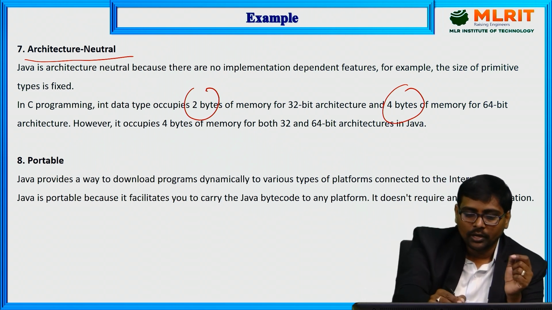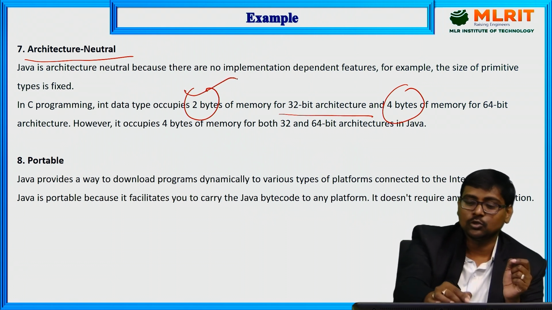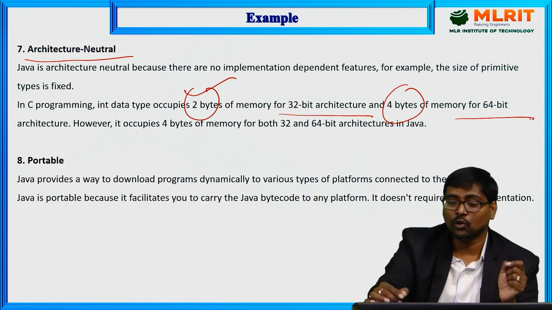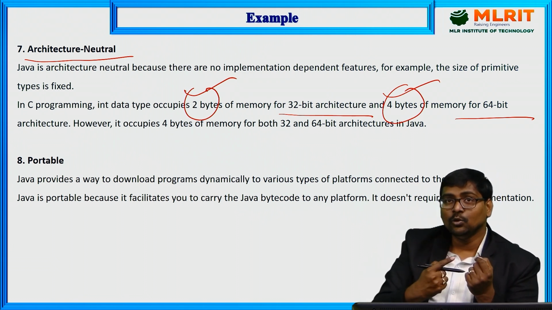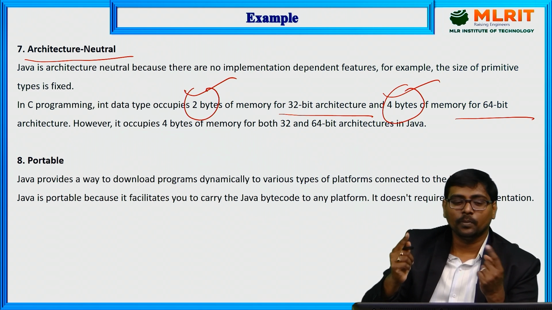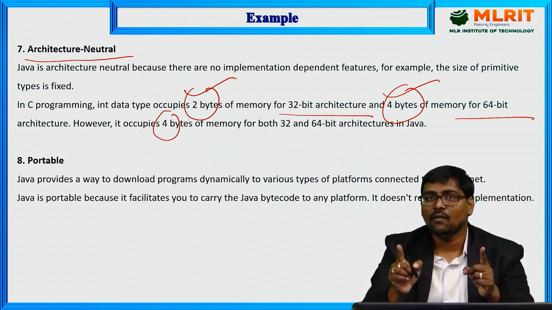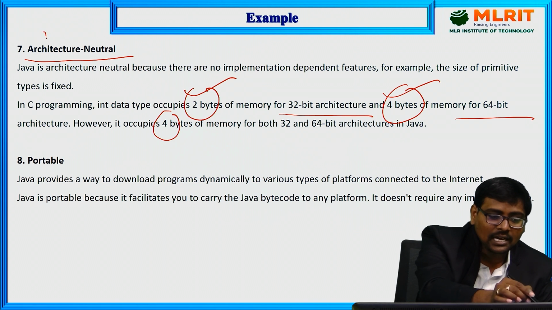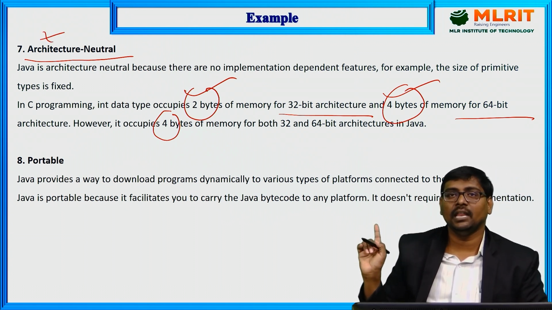If you are using a 32-bit architecture machine, the size is 2 bytes. If it is 64-bit, the size of an integer is 4 bytes. But coming to Java, whether you are using 32-bit or 64-bit, the size of an integer is 4 bytes. It means your Java application does not depend on the architecture. Neutral means it does not depend.